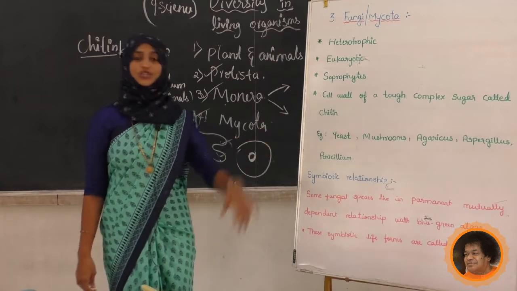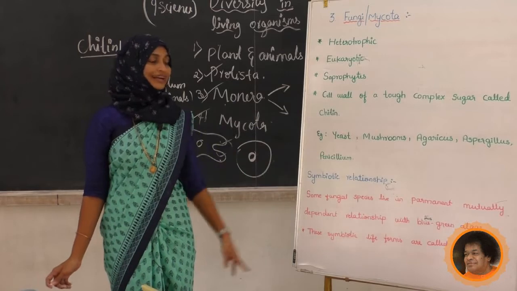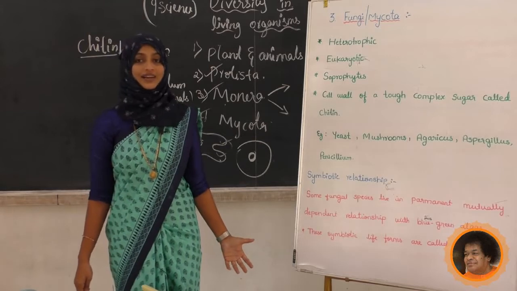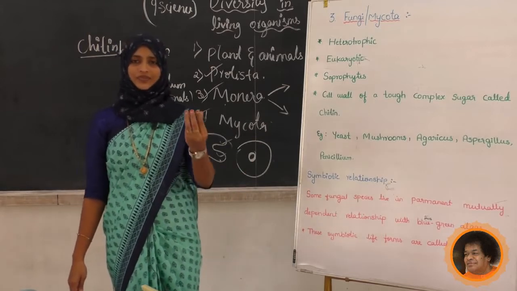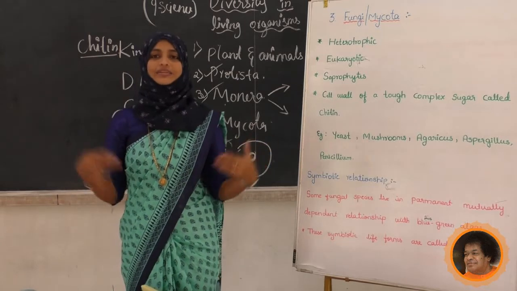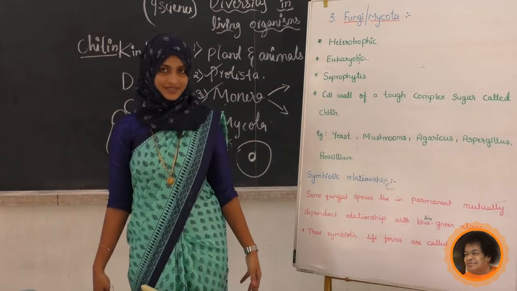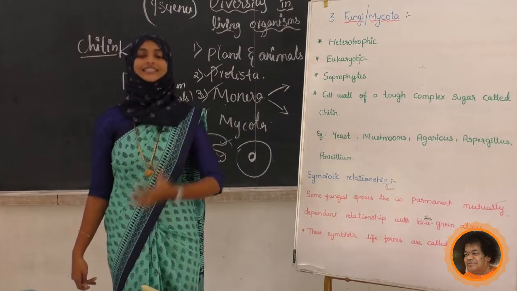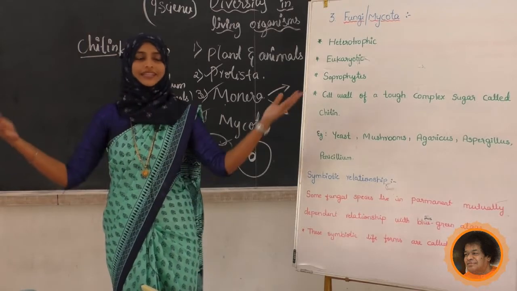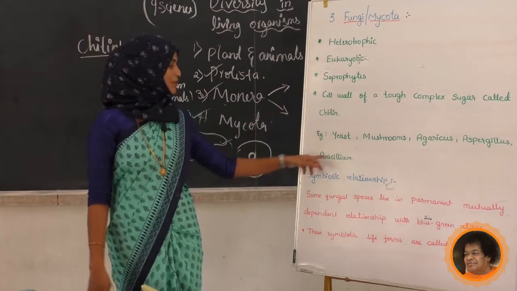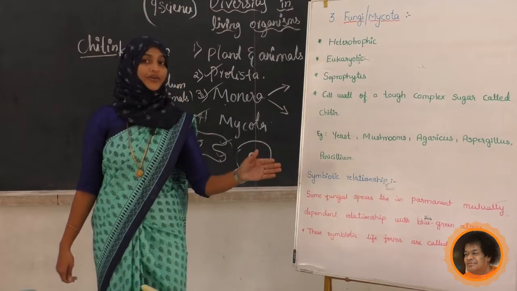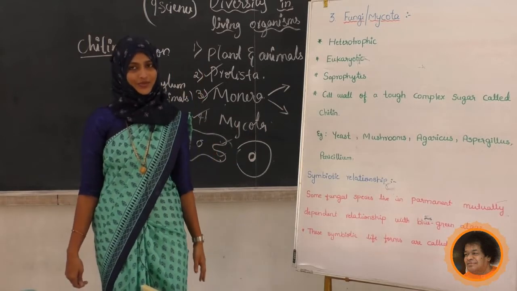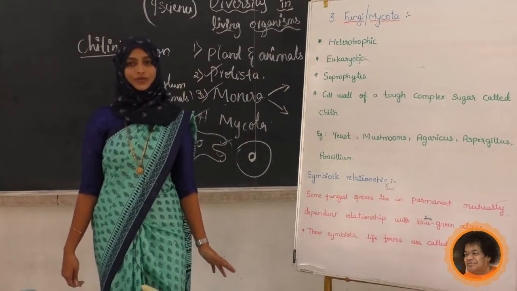Next one is the mushroom. You all know that. Next one is Agaricus. Then Aspergillus. Have you seen Aspergillus? In microscopes we can see it. It gives some allergic diseases called aspergillosis. One species is Aspergillus niger. It gives allergy or the disease called aspergillosis. It is present in dust. Next one more is Penicillium. It gives the antibiotic called penicillin. That is a very important antibiotic. You know the history of that one. We have already discussed that in our lower classes.